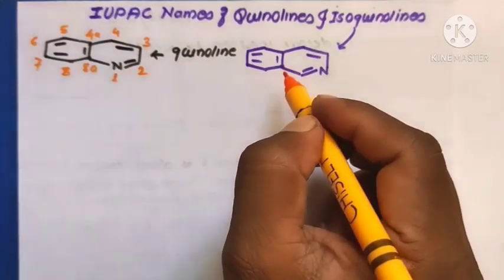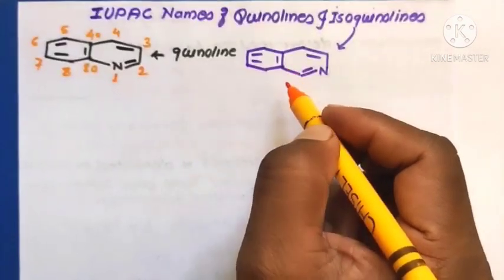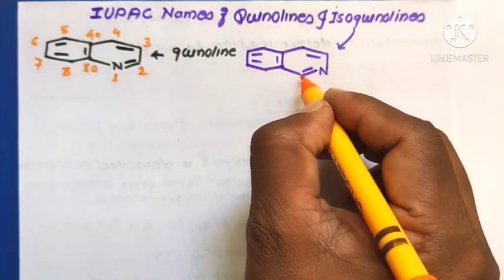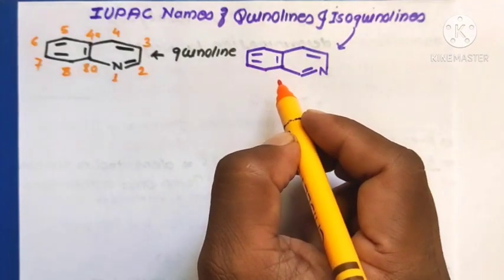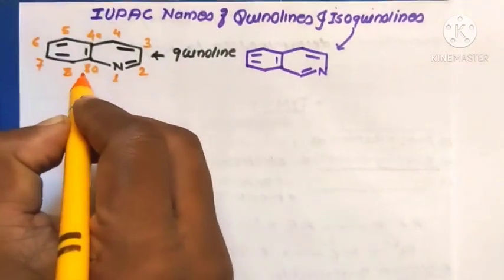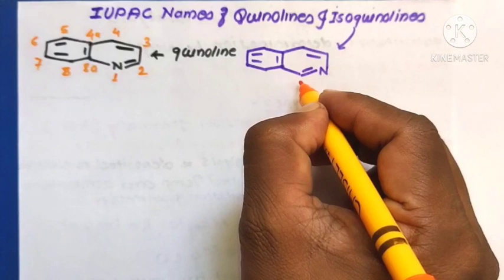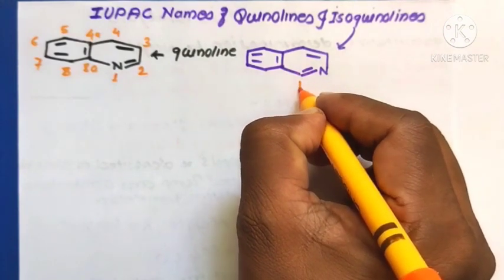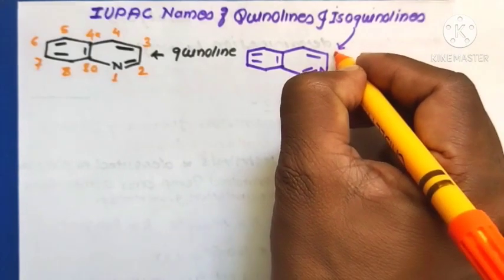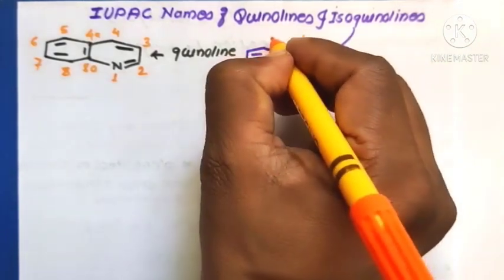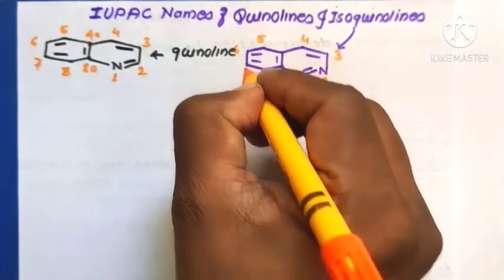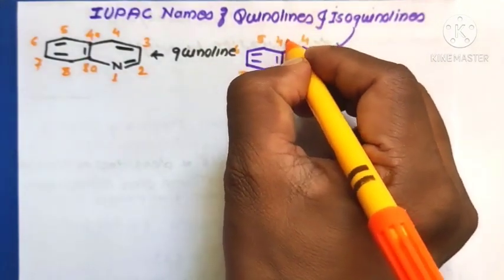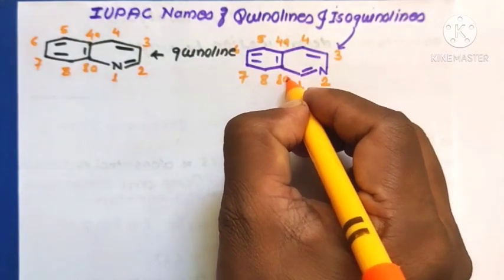The numbering in isoquinoline is an exception: here the numbering starts from the carbon adjacent to the fused atoms, that is 1, 2, 3, 4, 5, 6, 7, 8. These also are 4A and 8A.